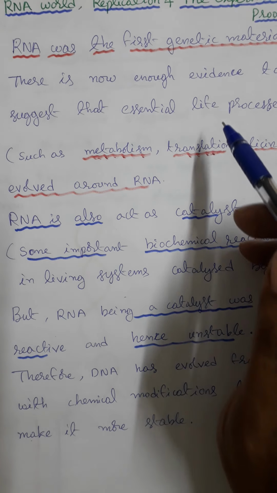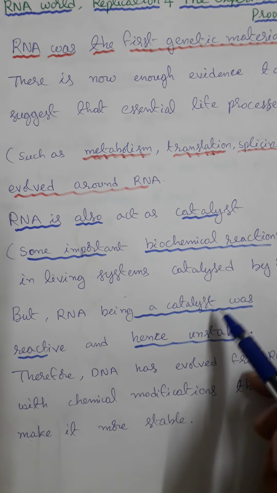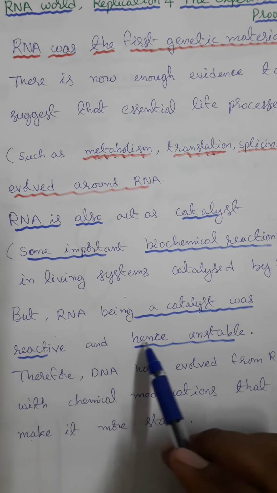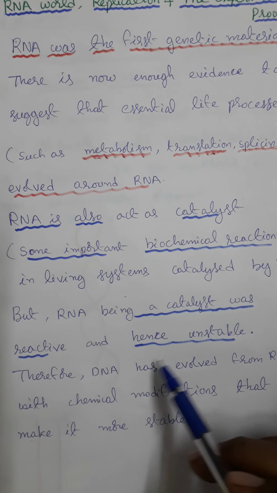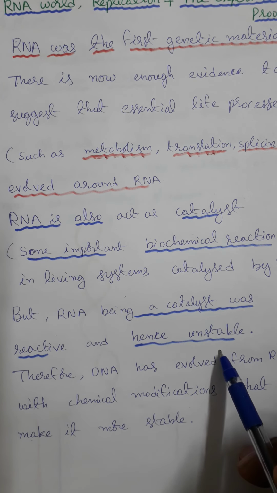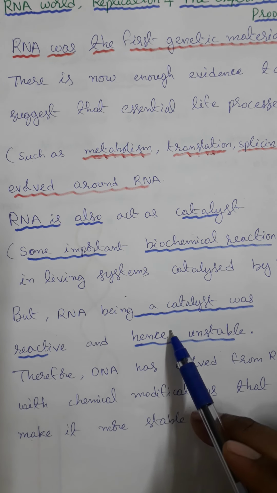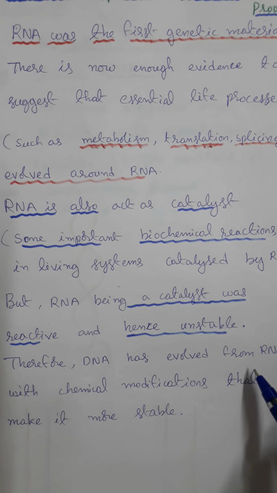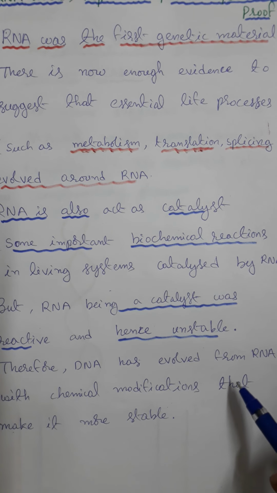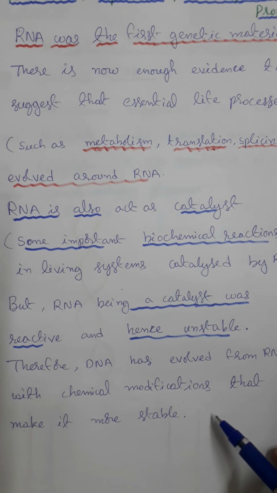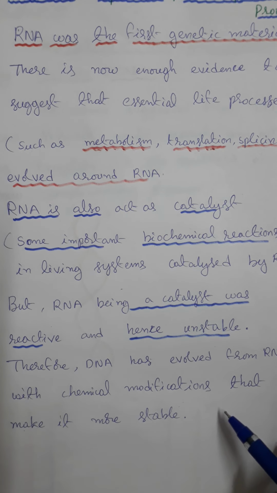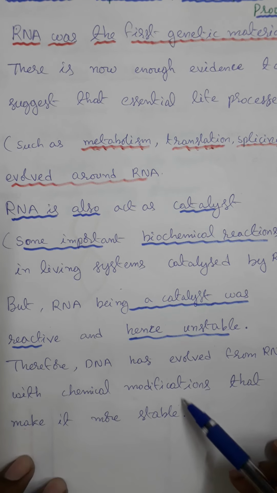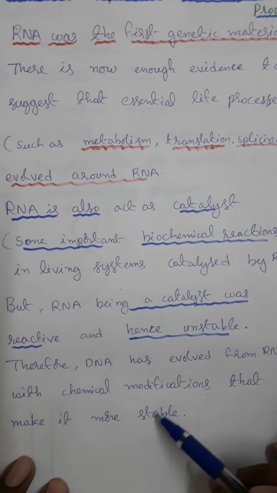RNA acts as a genetic material and is also helpful for catalyzing some reactions. Okay, but RNA being a catalyst was reactive and hence unstable. Therefore, DNA has evolved from RNA with chemical modifications that make it more stable. So, DNA has evolved from RNA with chemical modifications that make it more stable.